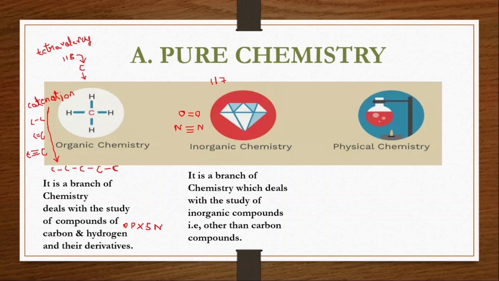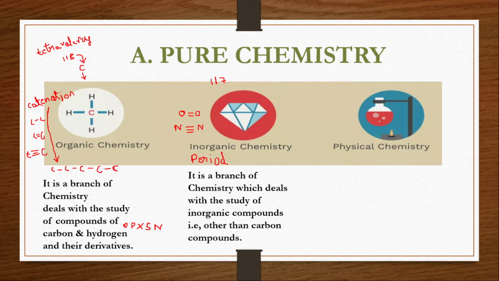So inorganic chemistry, we can say, tells us about the entire periodic table. The nature of all the elements which are there in the periodic table we are going to study. Clear? So 117 elements, nothing but the periodic table, it indicates.